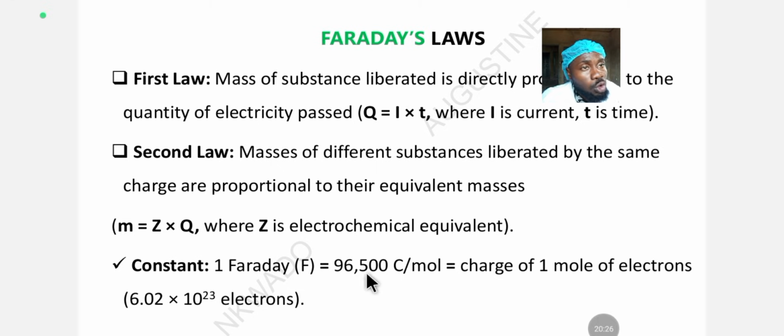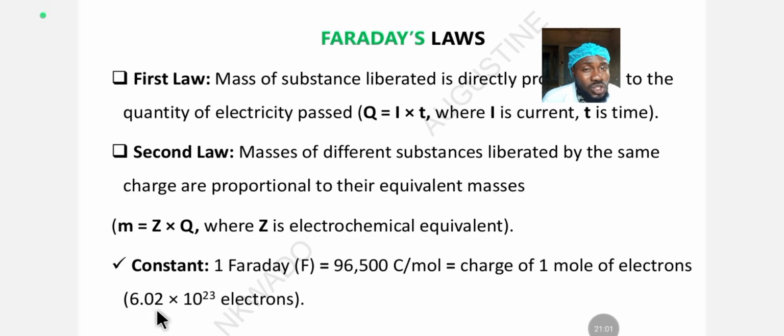What is coulomb? Coulomb is the SI unit of quantity of charge. Remember that the second law of Faraday is talking about charge. He said the charge on the electrolyte is directly proportional to their equivalent masses. So this Faraday constant, 96,500 coulomb per mole, is equal to the charge of 1 mole of electrons.